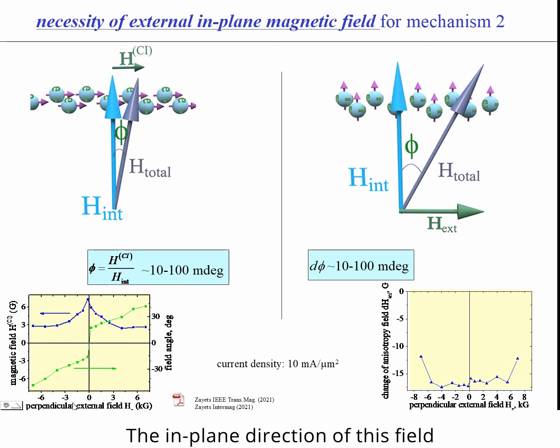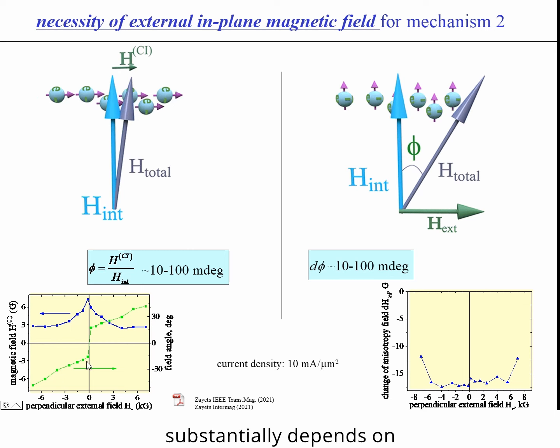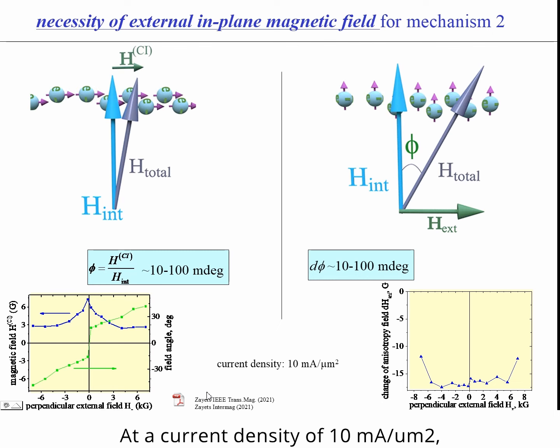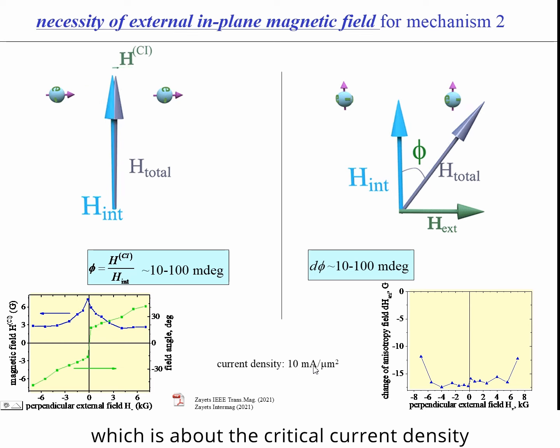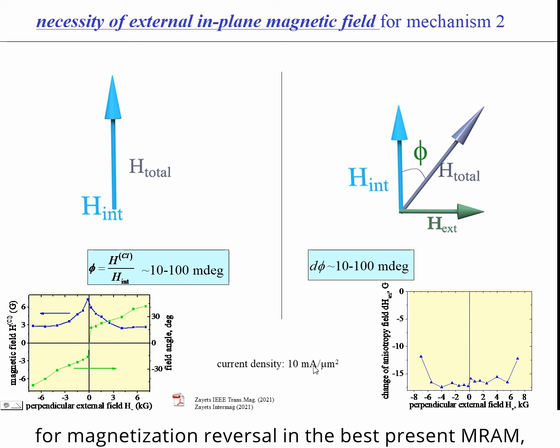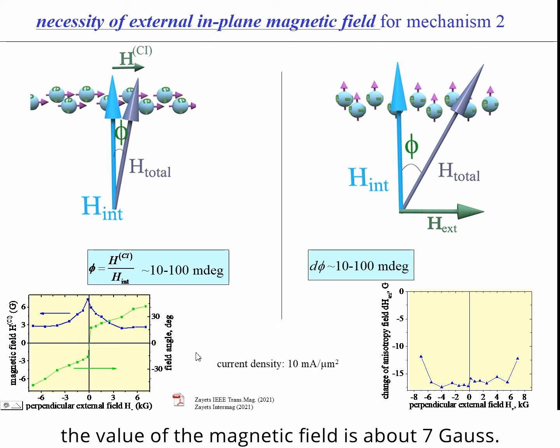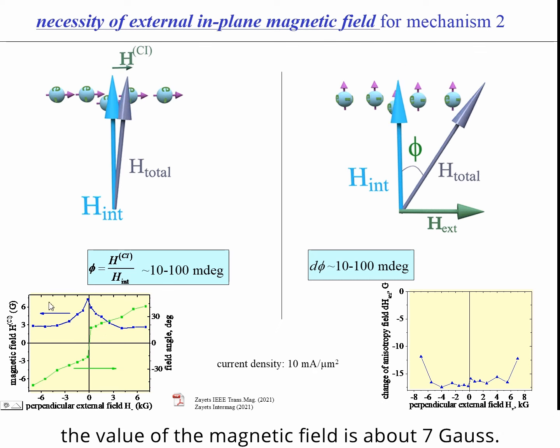The in-plane direction of this field substantially depends on the external perpendicular-to-plane magnetic field. At a current density of 10 mA per square micrometer, which is about the critical current density for magnetization reversal in the best present MRAM, the value of the magnetic field is about 7 Gauss.